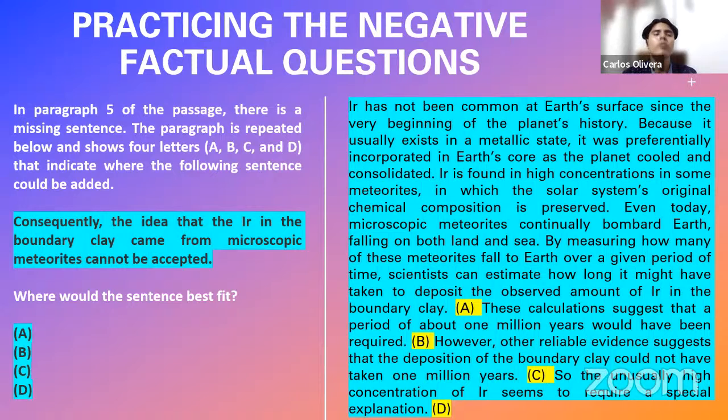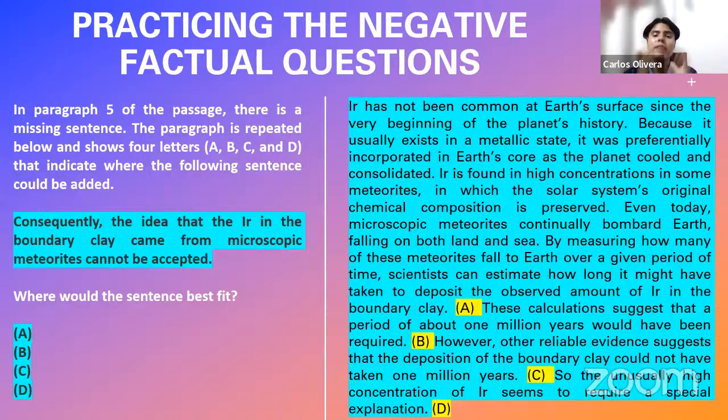And this conclusion, where could it fit? Where could we introduce it to make sense with the information we have here in the paragraph, to make it better, to complement it and to complete it? Where we could introduce it is in spot C. Why? Because here, it becomes a conclusion of the arguments presented against these meteorites and against this theory, and says, consequently, the idea that the iridium in the boundary clay came from microscopic meteorites cannot be accepted.